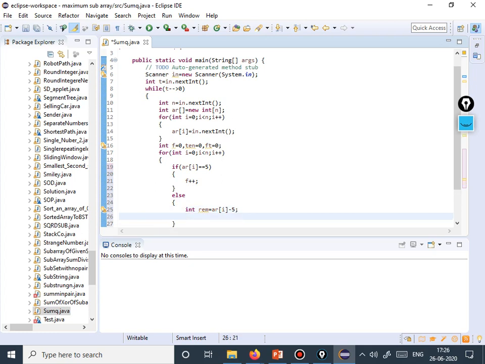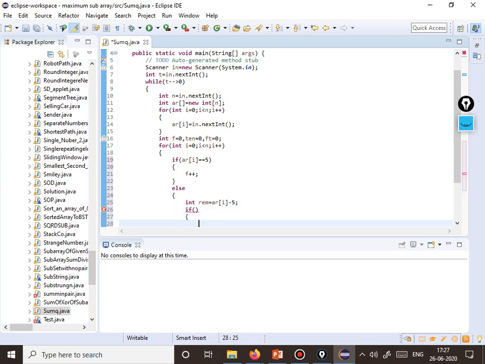Okay, so what we need to do now is check how many coins we have based upon the remaining amount, and whether these coins are available or not. Now we have two cases. The remaining amount can either be 5 or 10, because the denominations are fixed to 5, 10 and 15.